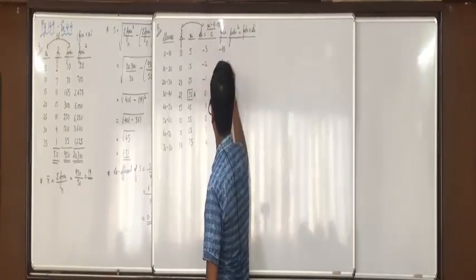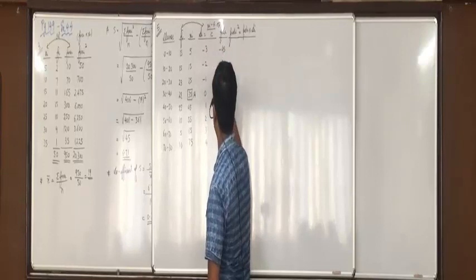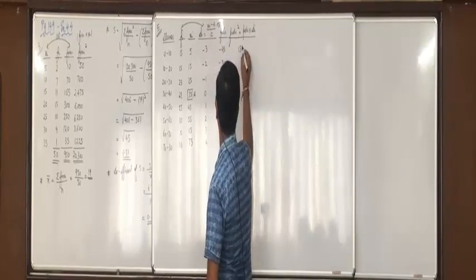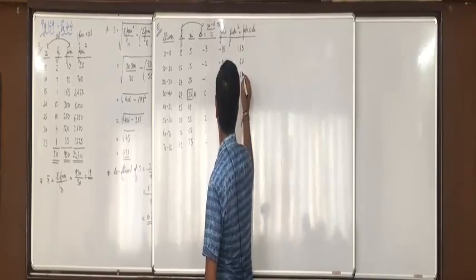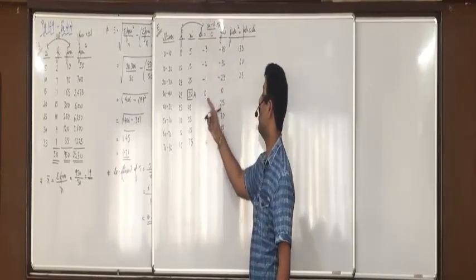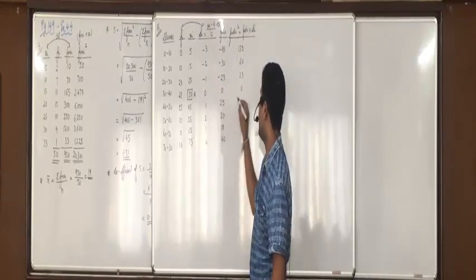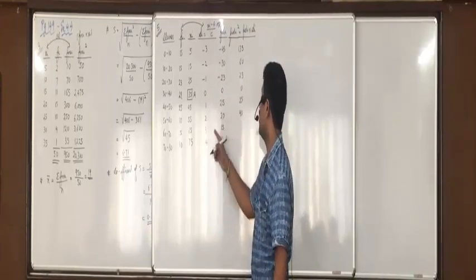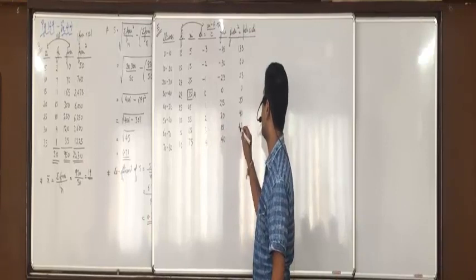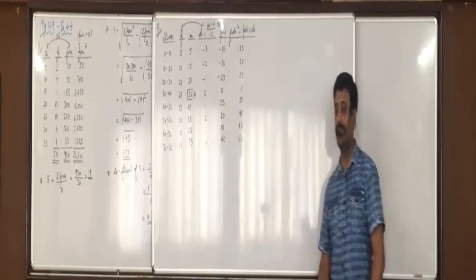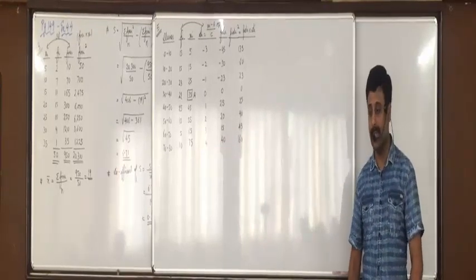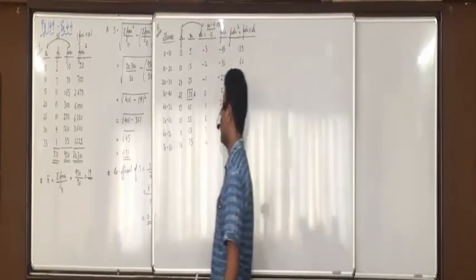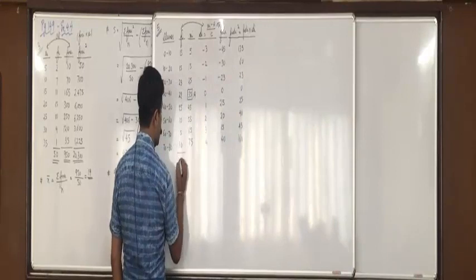Minus 45 into minus 3, minus minus becomes plus, so 135. 30 into 2, 60. 23 into 1, 23. 0 into 0, 0. 25 into 1, 25. 20 into 2, 40. 15 into 3, 45. 40 into 4, 160. Any confusion in this?